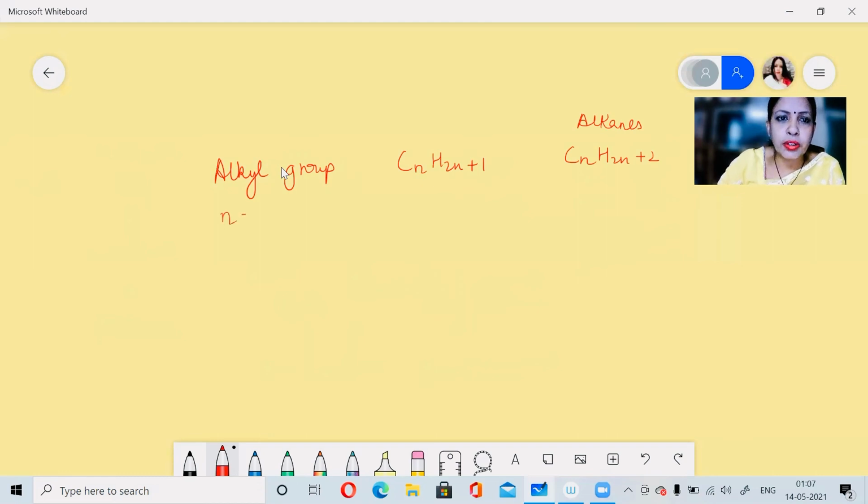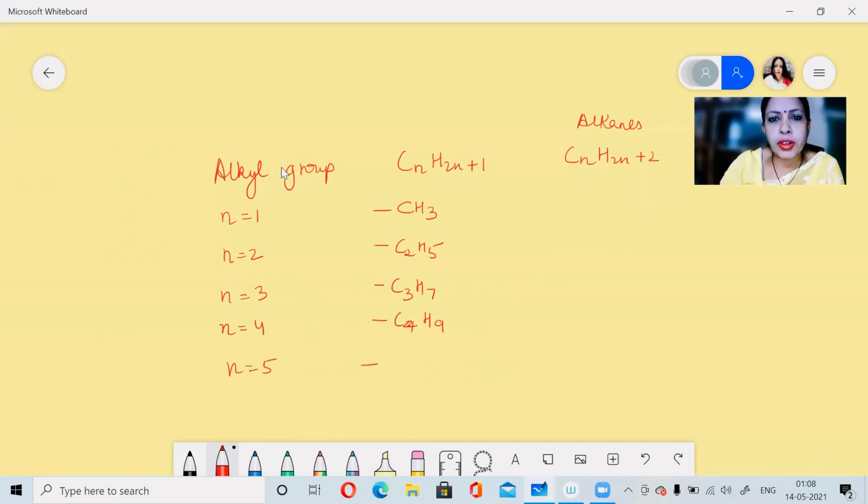So when N is equal to 1, the series is CH3 and we will make a hyphen to show that 1 vacant orbital is there in the carbon atom. If N is equal to 2, it will be C2H5. If N is equal to 3, it will be C3H7. If N is equal to 4, it will be C4H9. And if N is equal to 5, it will be C5H11.